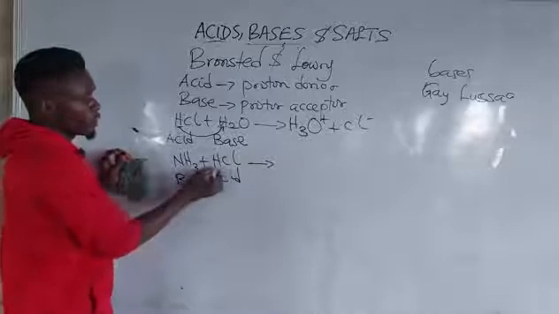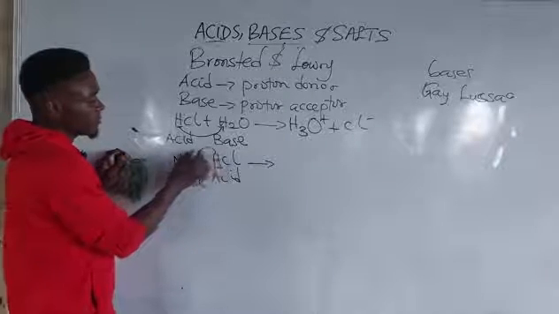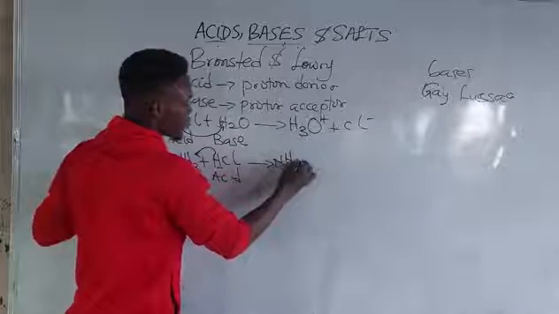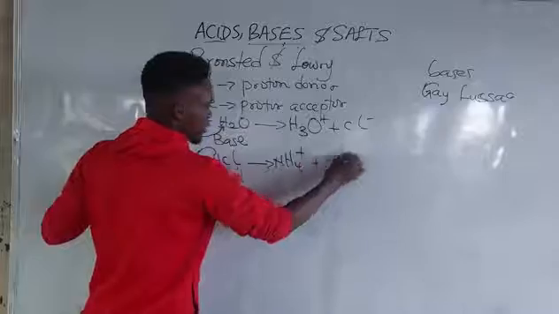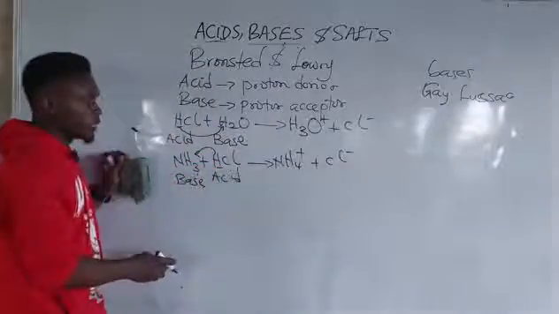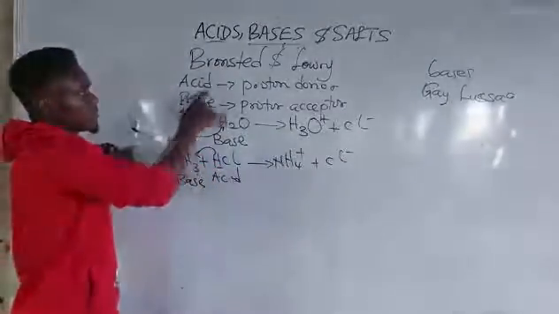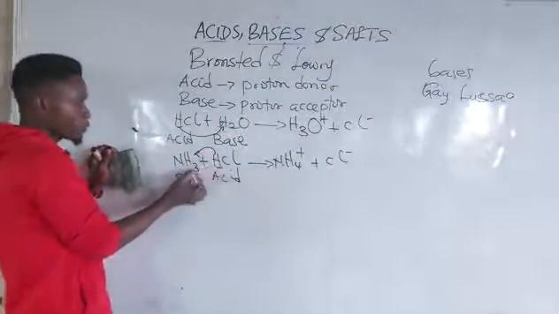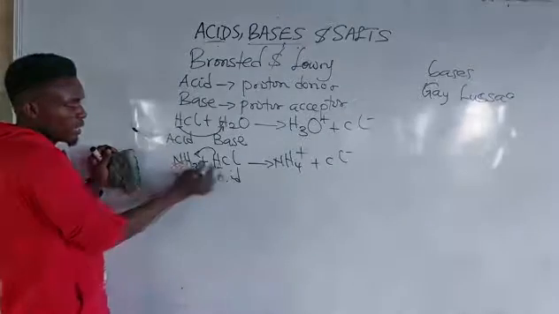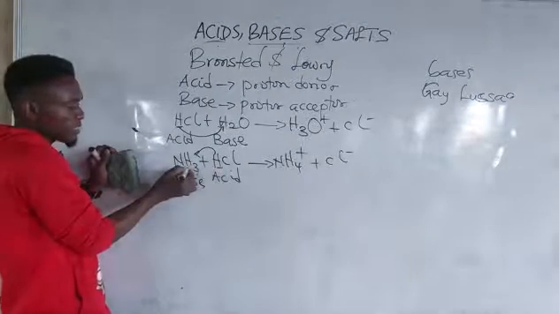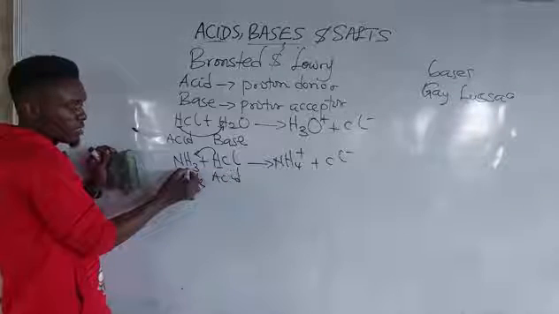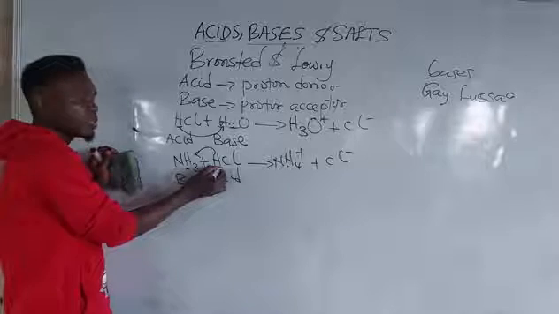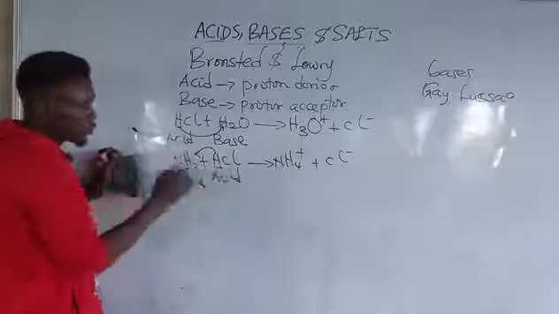So this acid is giving off the H, and I'll be having NH4 plus, then Cl minus. This is ammonium ion. So please, acid is a proton donor, base is a proton acceptor. So it's accepting proton from this guy, and this one is giving, this one is accepting H from this one. So this is the base being the acceptor of proton, while this one is the acid being the donor of what? The proton.